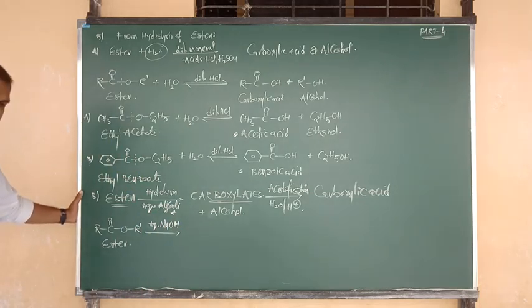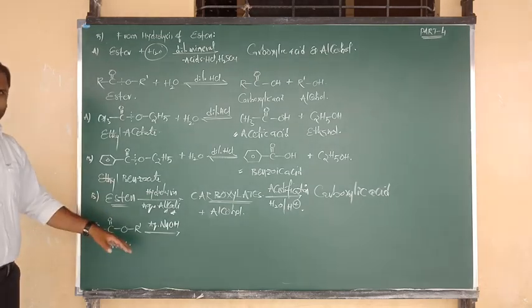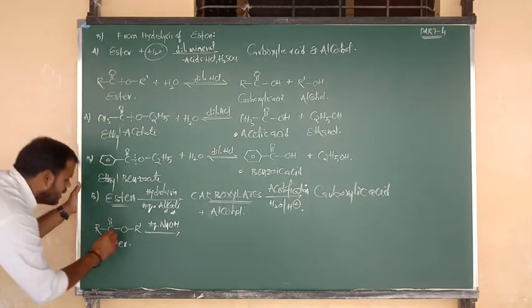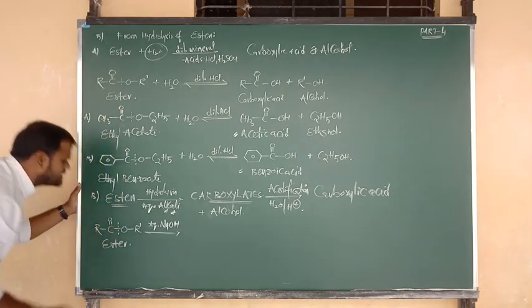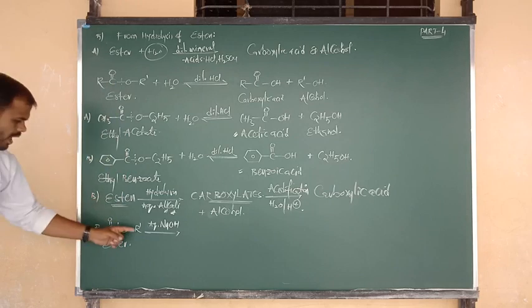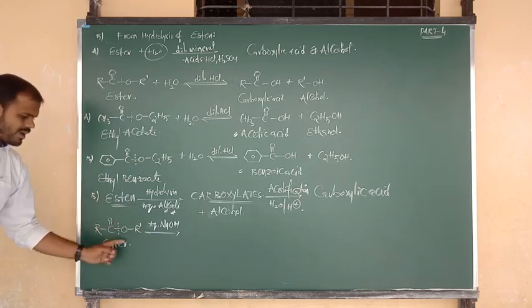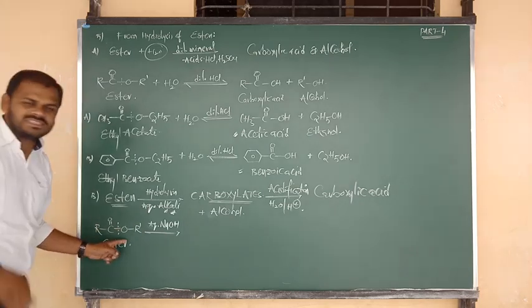Now what will happen? Listen carefully. Again, same thing in basic medium also. Bond breaking is going to take place between carbon and oxygen. Here also bond breaking takes place between carbon and oxygen. RO is nothing but the alkoxy group. RO contains the charge minus.